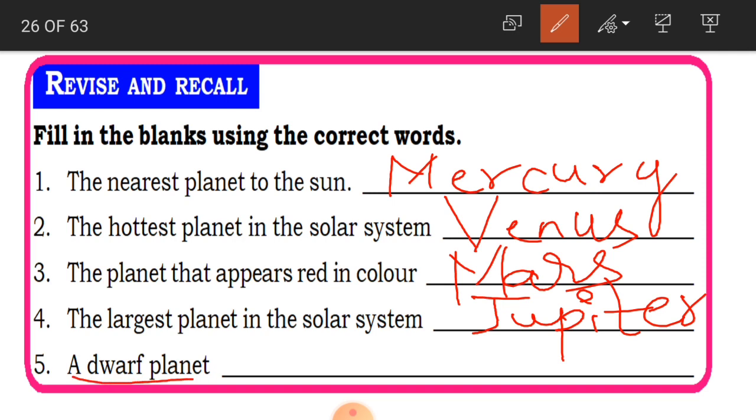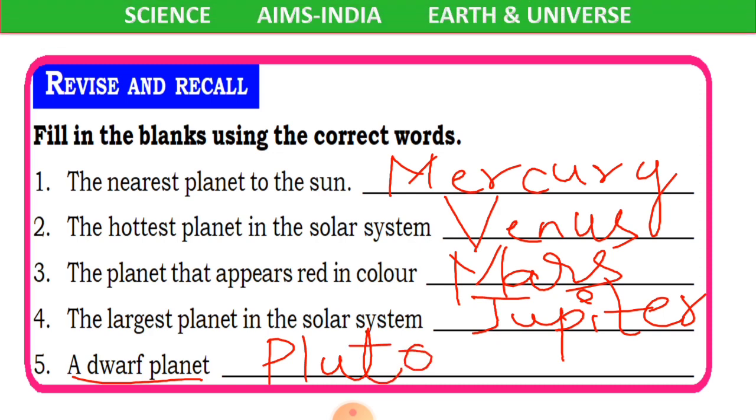And a dwarf planet. So before it was a planet, and until 2006 it was a planet, and after 2006 it is considered as a dwarf planet. What is that? Pluto. Okay, children? Clear? Now, you must also be ready to give the answers.